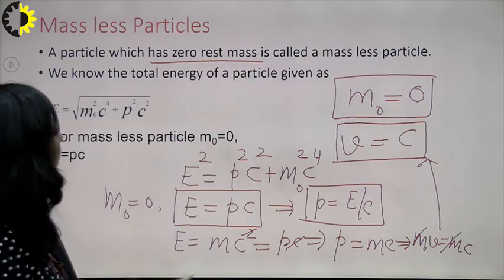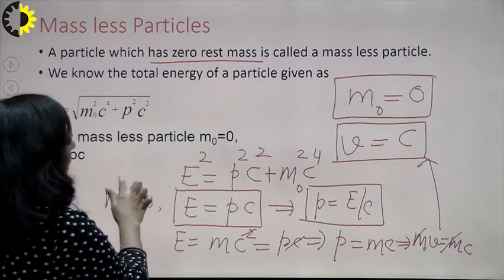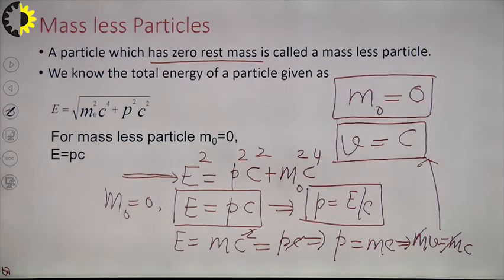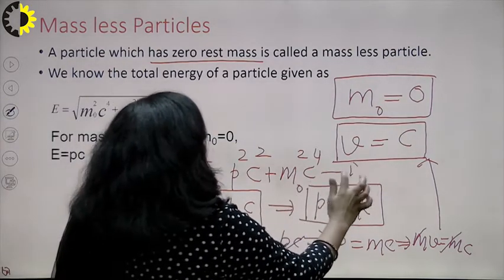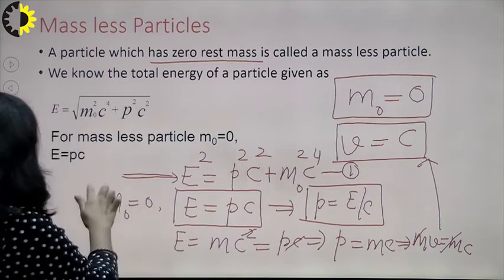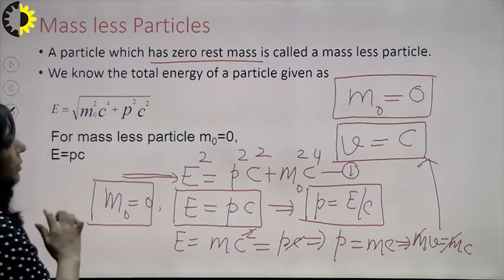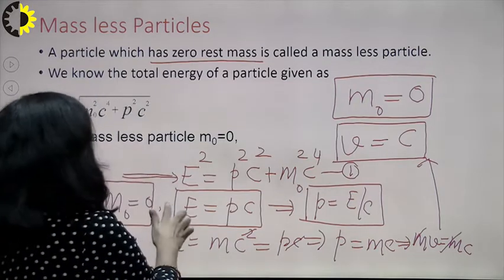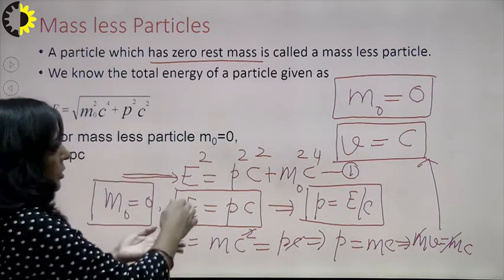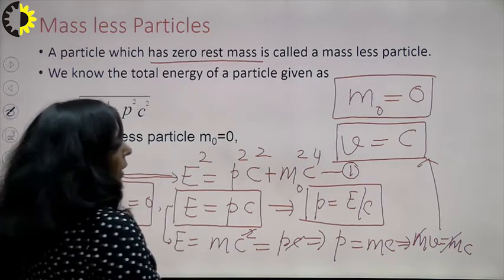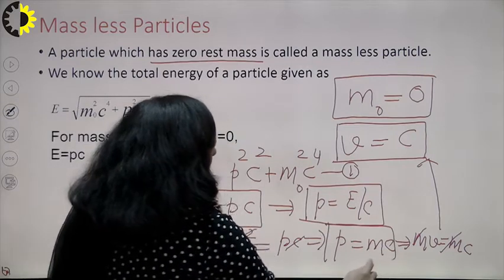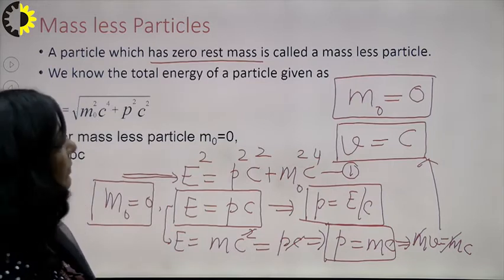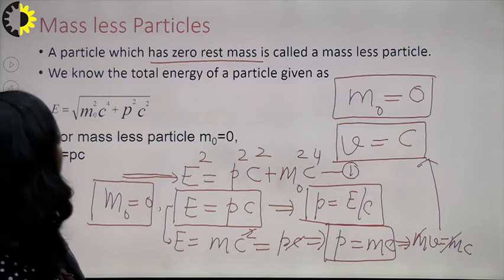How have you proved it? From the relativistic relation between energy and momentum, you have E square is equal to P square C square plus m naught square C to the power 4. This is your equation number 1. And for a massless particle, you know m naught is 0. If m naught is 0, you get E is equal to Pc. And you also know that E is mc square. Just equate these two. If you equate, you will get P is equal to m into C, means mv is equal to mc, means m will get cancelled and v is equal to c.